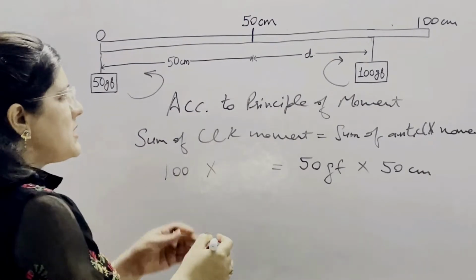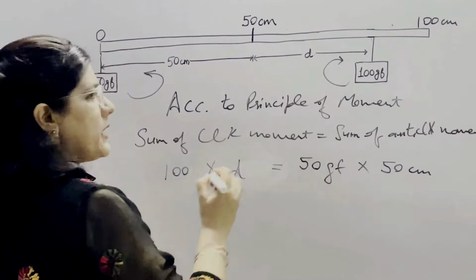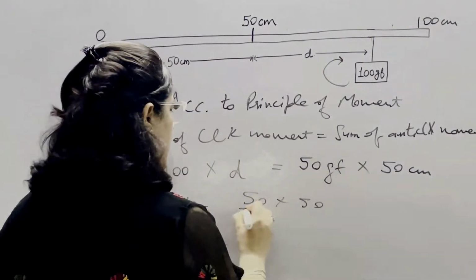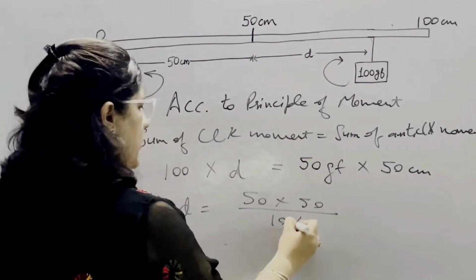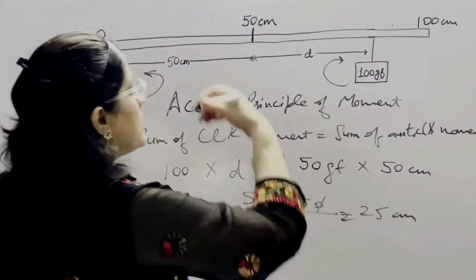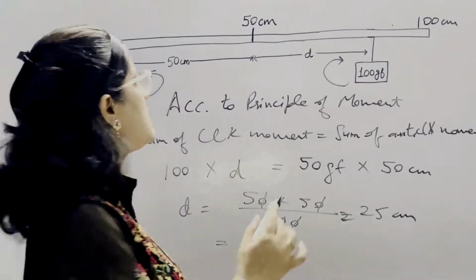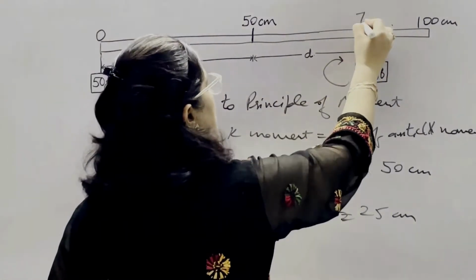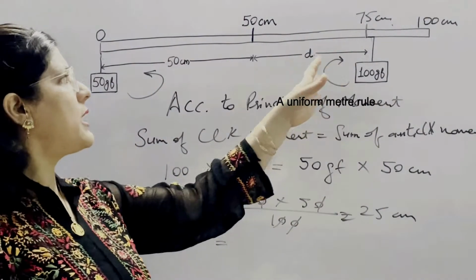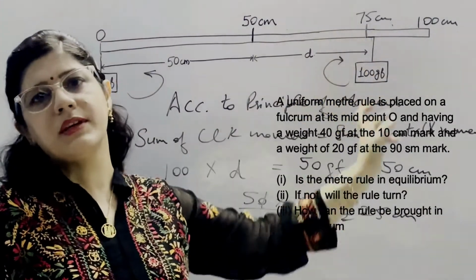But we don't know the distance of this from the fixed or pivotal point at the 50 centimeter mark. So we assumed it as D. So what is the value of D? It is 50 into 50 divided by 100. So the answer is 25 centimeter on the other side of the scale. So 25 centimeter on the other side means the marking is at the 75 centimeter mark. So we can say if we want to bring the scale in horizontal position, then the 100 GF weight can be balanced at the 75 centimeter mark.